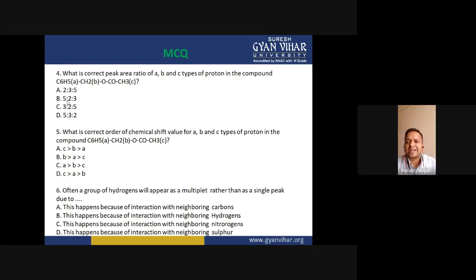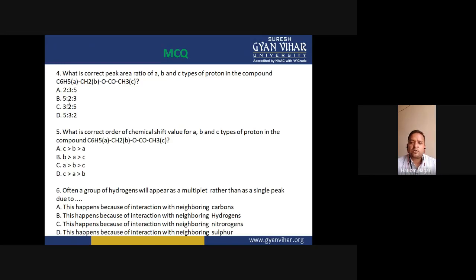Question 5: what is the correct order of chemical shift value for A, B, and C type of protons in the compound C6H5CH2COCH3? I have already told you about this concept, that the chemical shift value is based on the electron density around the proton.